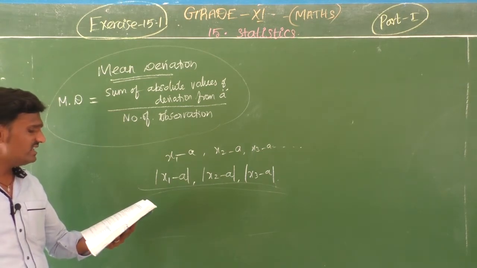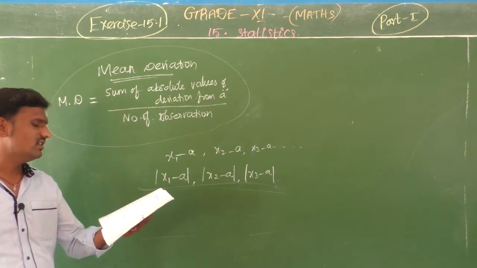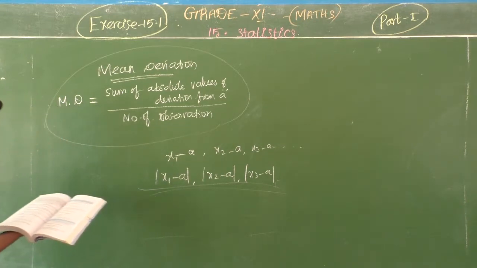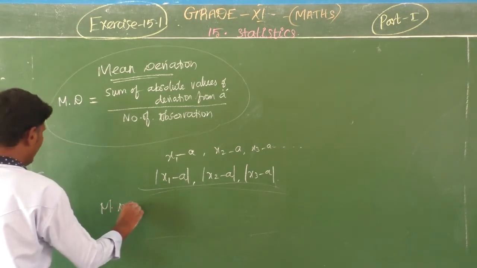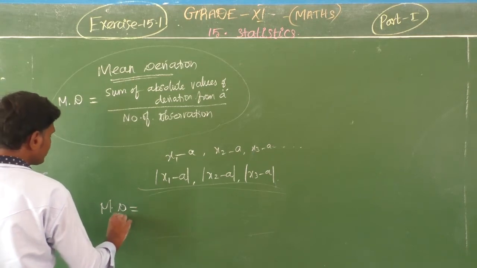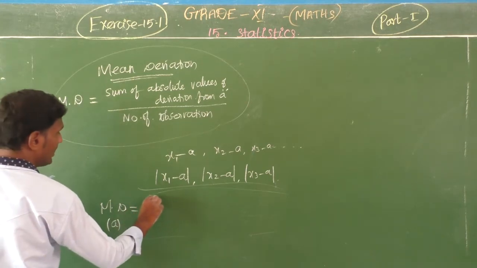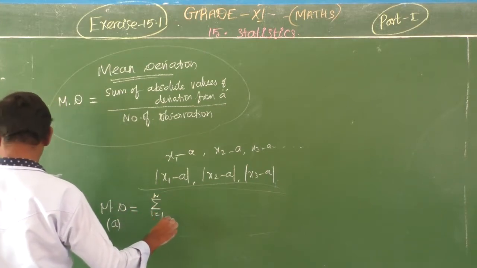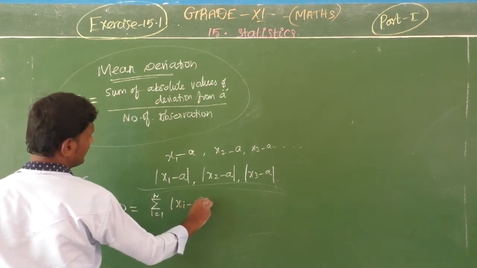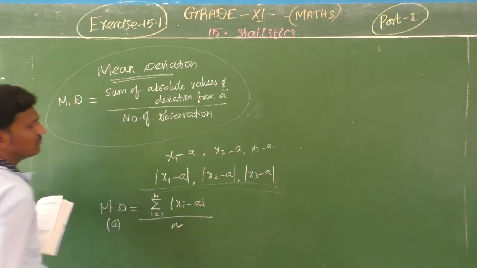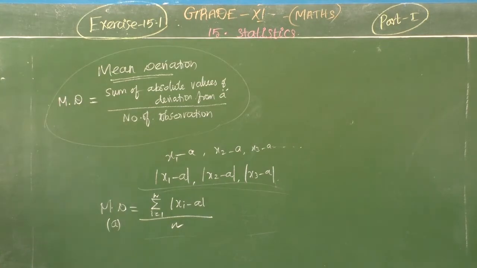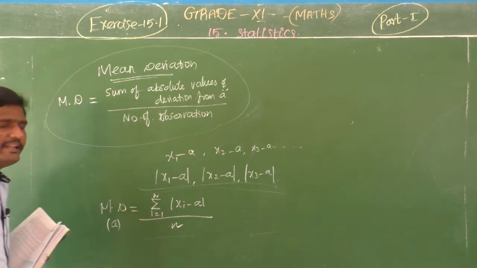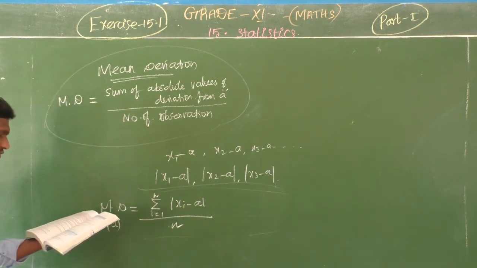So this mean is the mean deviation about A. MD of A is equal to the summation, i equal to 1 to n, of modulus of xi minus A, whole divided by n. This is your formula, listen carefully. Suppose n is 5, then we take those 5 values; if 10, then we take 10 values.